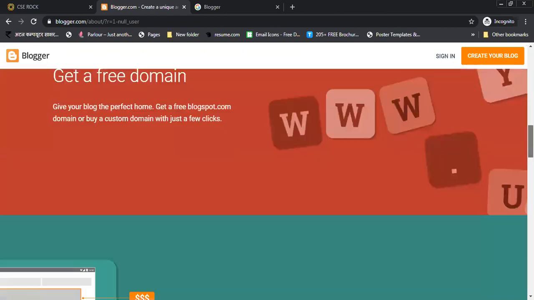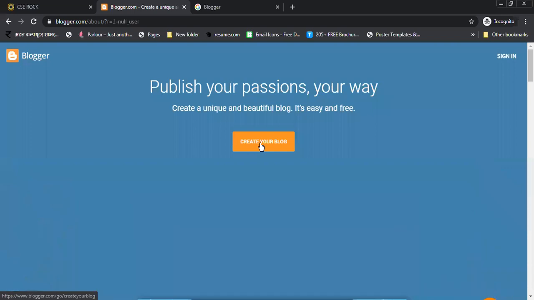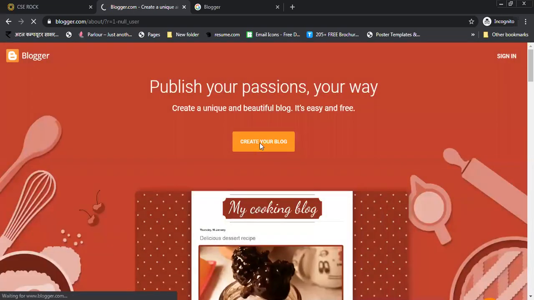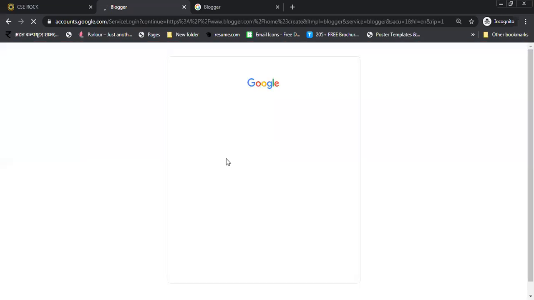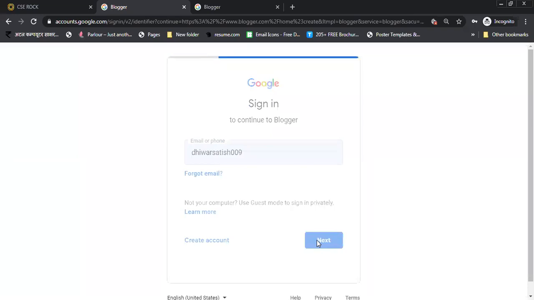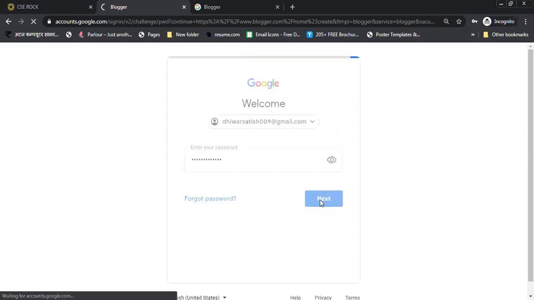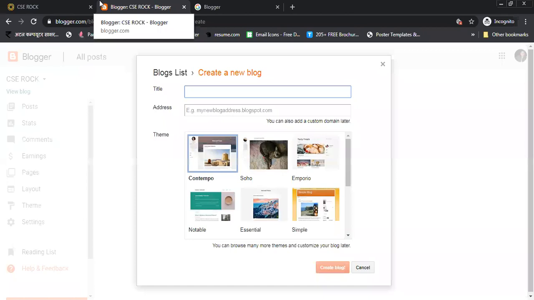Okay, so if you want to create a blog, first you need to click on this button, create your blog. You need to enter your email address, click on next. Enter your password and next. So I'm being redirected to my blog. Only two steps here. If you want to create a blog, you can easily create.